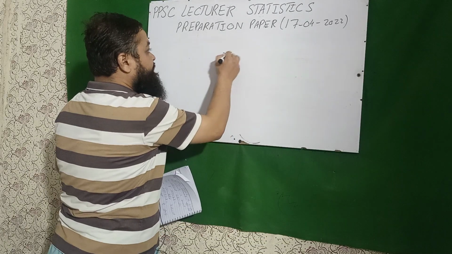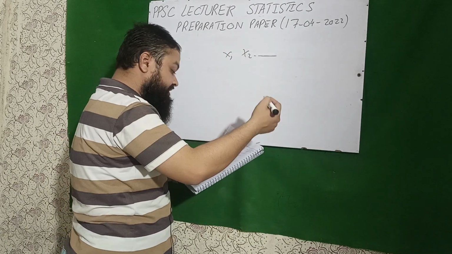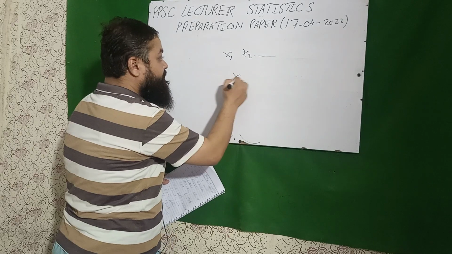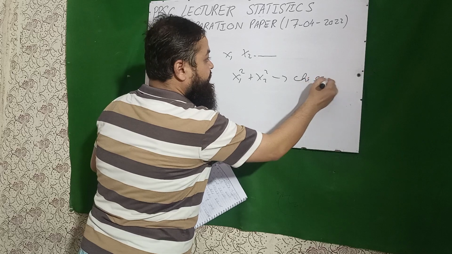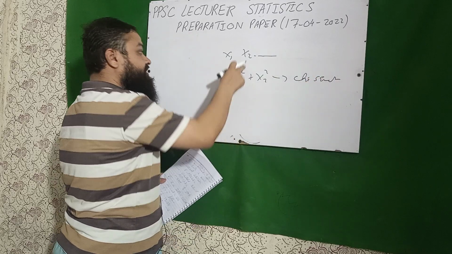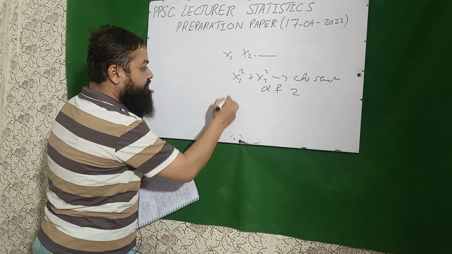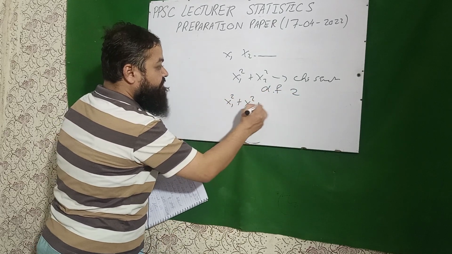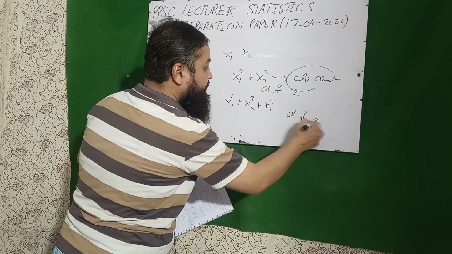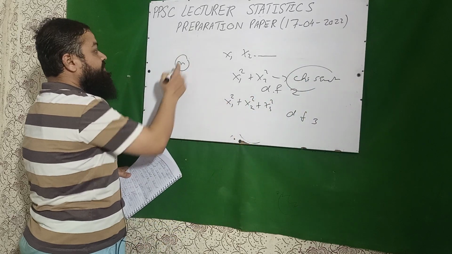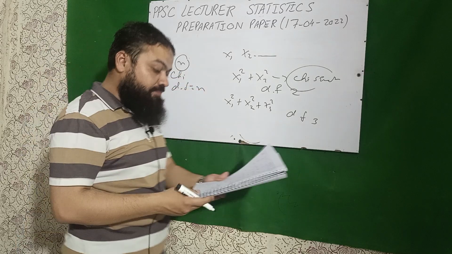Next question is very, very important. Whenever we have x1, x2 up to so on, any independent variables, they are normally distributed, then the sum of their squares will follow chi-square distribution. If there are two variables, then the sum of their squares will be chi-square with 2 degrees of freedom. If we have 3 independent variables, the sum of their squares will be chi-square with 3 degrees of freedom. If there are n independent variables, that will be chi-square with the degree of freedom equal to n. A very important question.